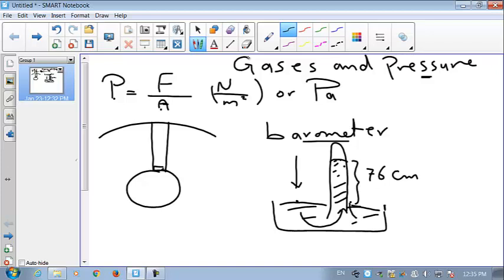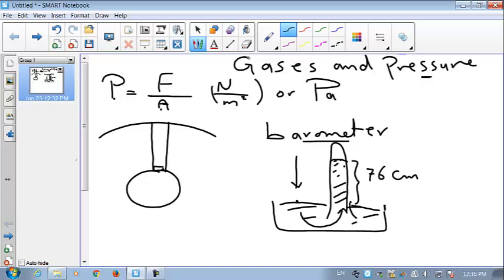So this means as long as you see the mercury column held like this, it doesn't fall. This means that the upward force equals the downward force. The downward force is its weight, and the upward force is equal to the force that resulted from the atmospheric pressure. So again, the atmosphere makes a pressure on the mercury surface in the trough, and then the mercury surface in the trough makes a pressure on the mercury in the tube. The mercury in the tube will hold stationary when the upward force equals the downward force.